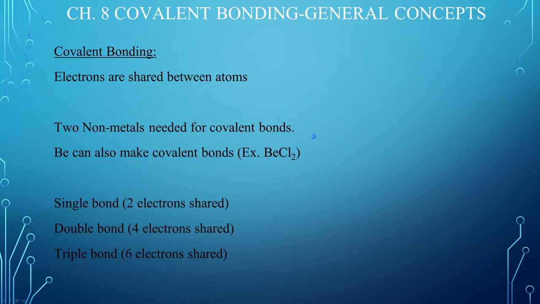Covalent bonds, we did that. Electrons are shared between atoms. 2 nonmetals needed for a covalent bond. Beryllium can also make covalent bonds. So Be can actually break the octet rule. It's an exception to the octet rule, and it can share electrons with extremely electronegative atoms like chlorine or fluorine. A single bond is 2 electrons shared. A double bond is 4. A triple bond is 6 valence electrons shared. Okay.